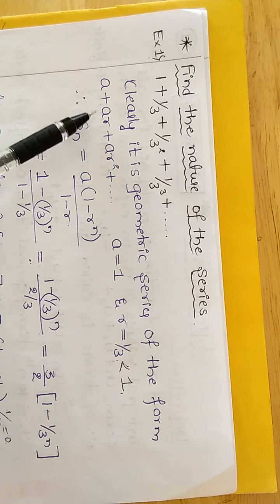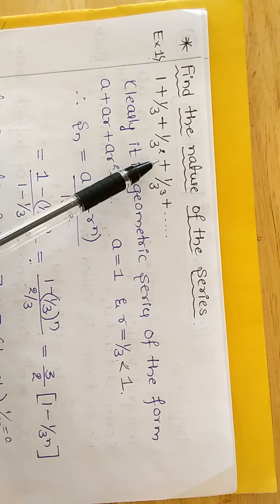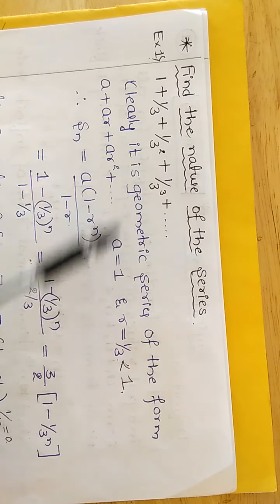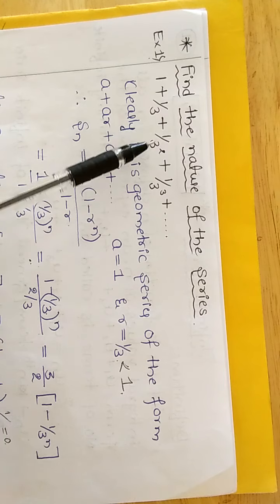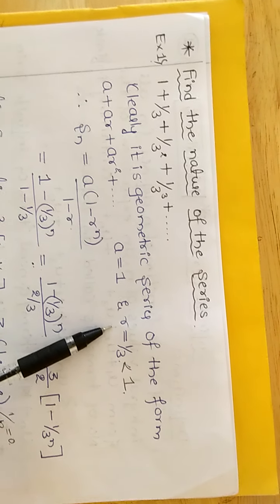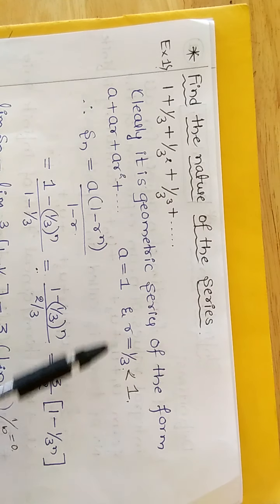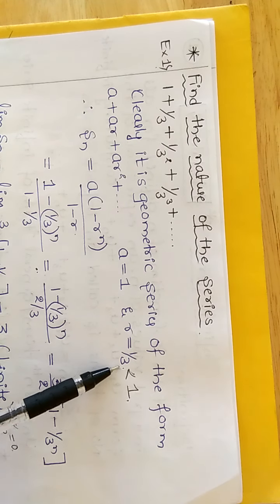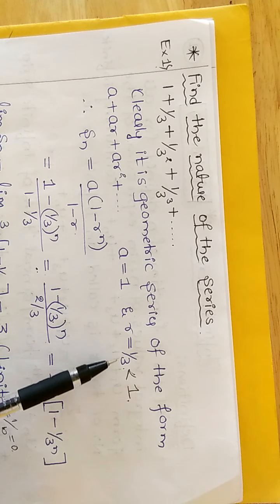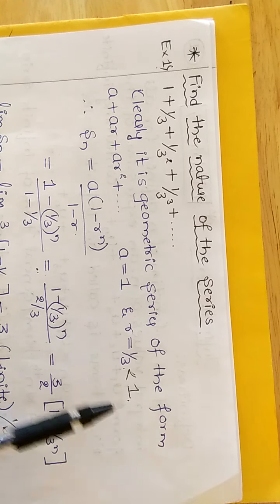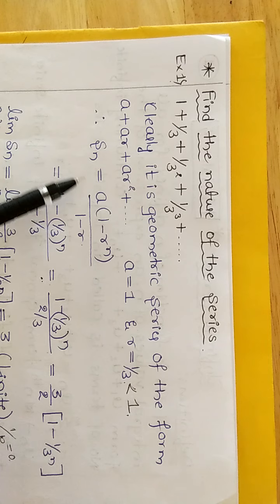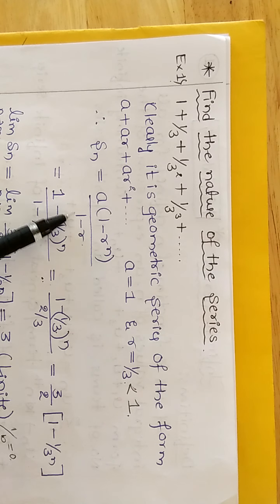It has the form A plus AR plus AR square. So what is the value of A? A is equal to 1 and the common ratio R is equal to 1 by 3. We have two formulas, and which one to use depends on the value of R. Since 1 by 3 is less than 1, we use the formula Sn equal to A into 1 minus r raised to n divided by 1 minus r.